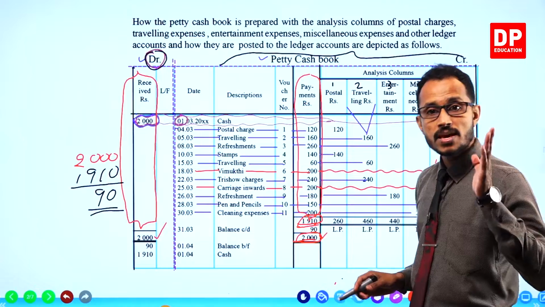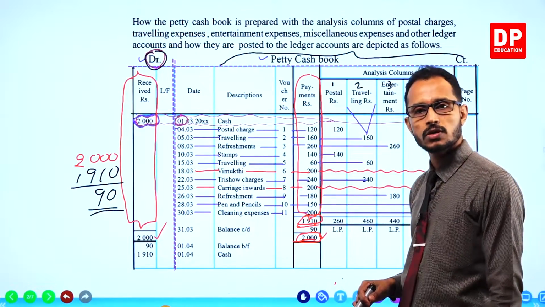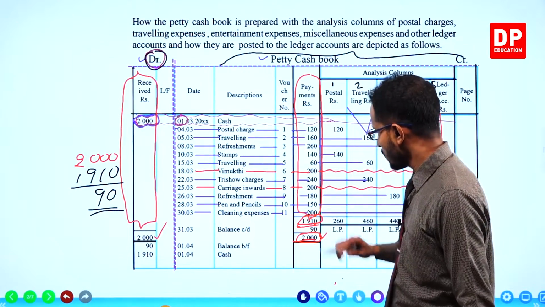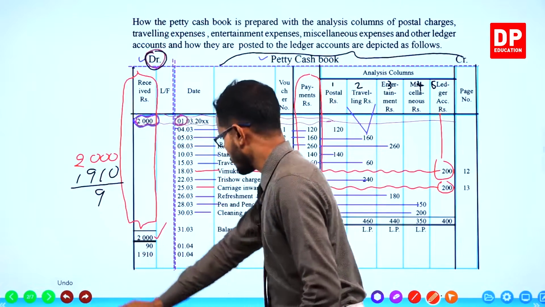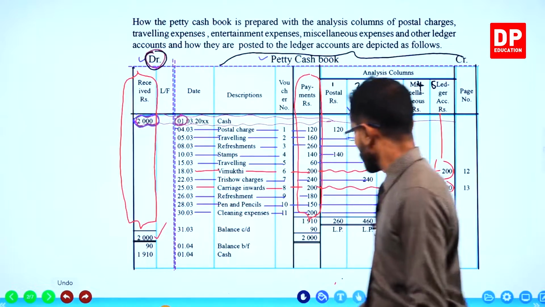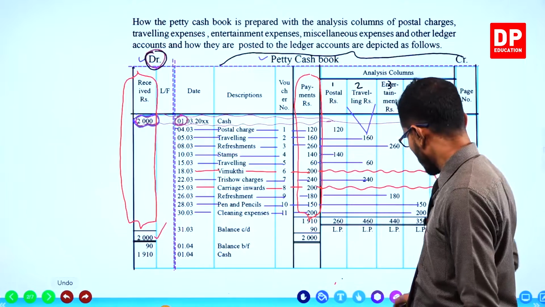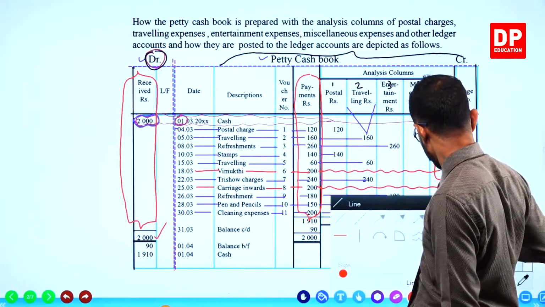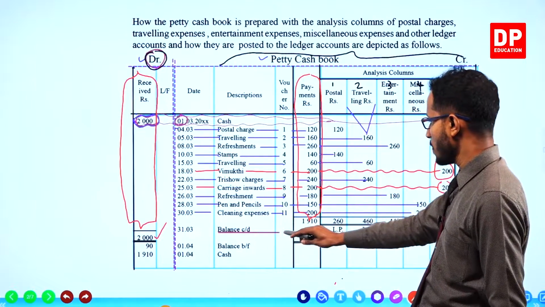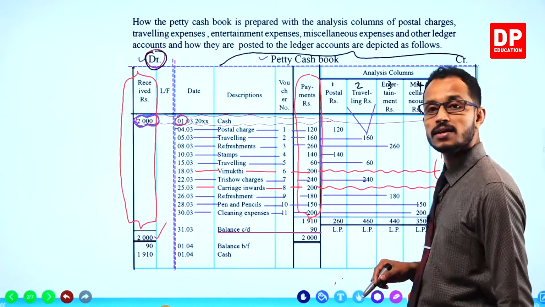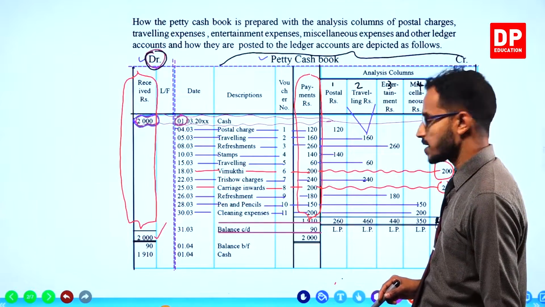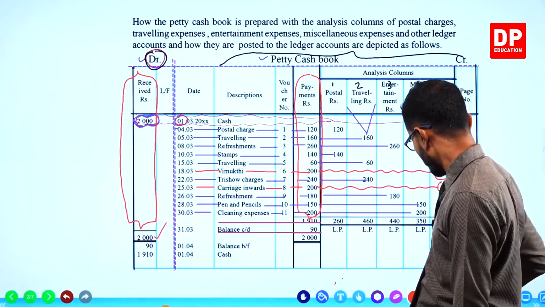This 90 becomes the balance of the petty cash book. You have to mention it right here as the balance carried down. This is the balance carried down. 90 is the balance carried down. Got it?